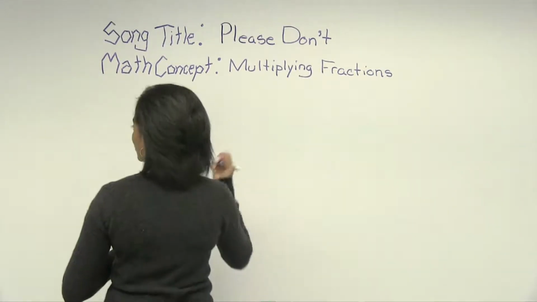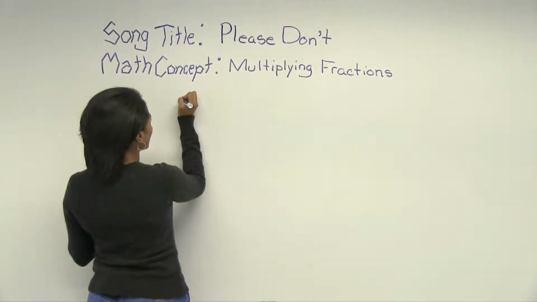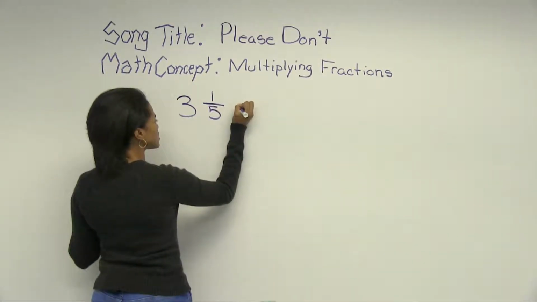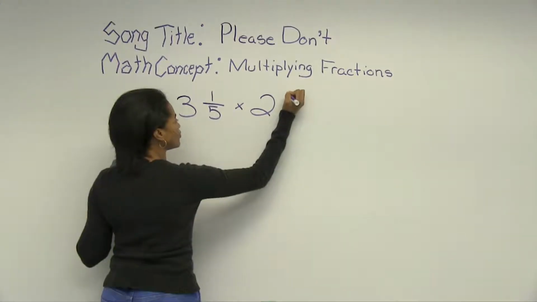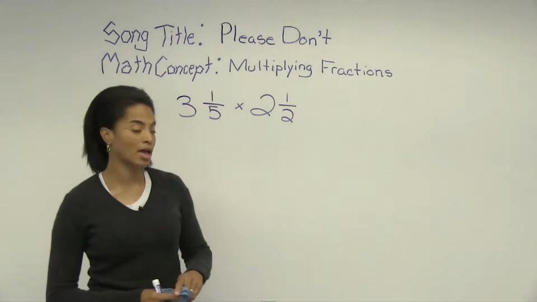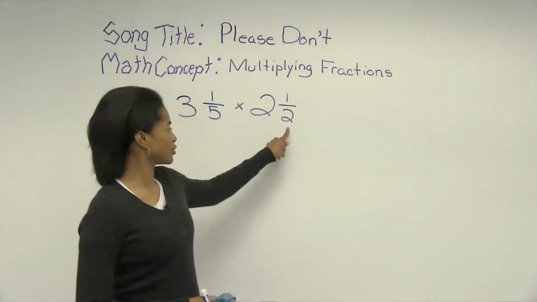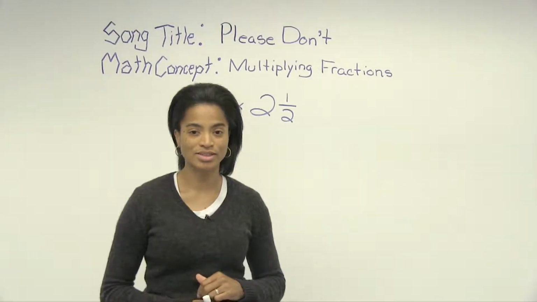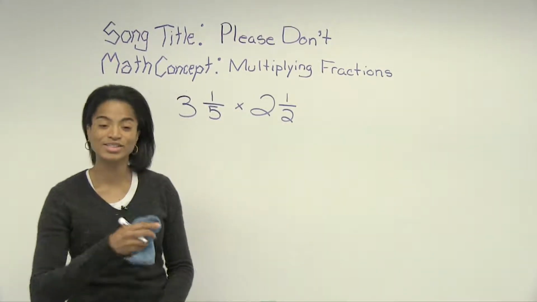Here we go. I'm going to use the example 3 1/5 times 2 1/2. Here we are multiplying two mixed number fractions. So let's see how we can use these lyrics to get this done. DJ, play track.